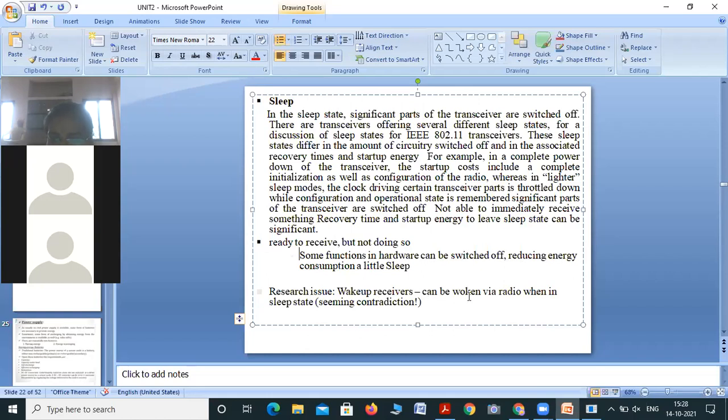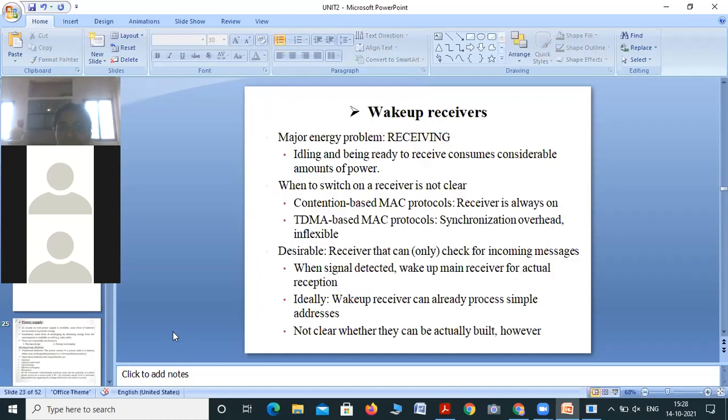A wake-up receiver can wake up via radio when in the sleep state. There are some research issues in the sleep state. Wake-up receivers mean that whenever we need to receive, the transceivers are woken up via radio from the sleep state. Okay. Then the wake-up receiver state.